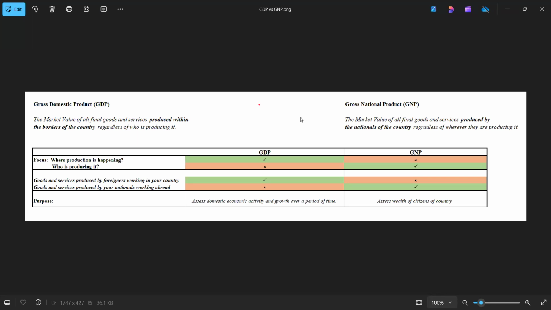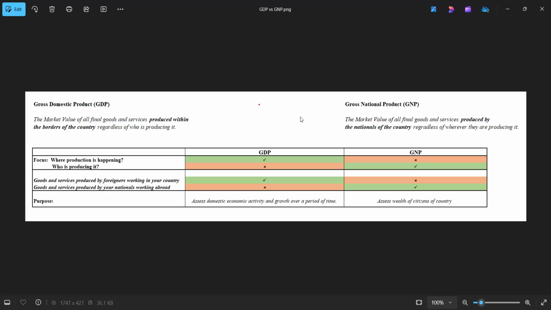But any goods and services which are produced by your nationals working abroad are not included as part of your GDP because the production is not happening within the borders of your country. So as in GDP, domestic implies the focus is where is the production happening? It should be happening within the physical borders of your country. Now, moving on to GNP.